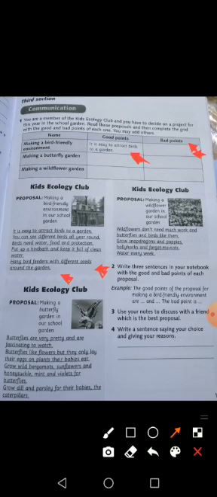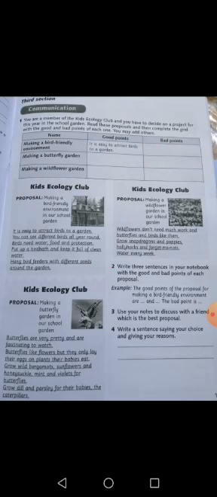You need to change the water in the bird bath and provide a lot of food. So the birds need what? Water and food, right? So you need to change the water in the bird bath and you need to provide a lot of food. Okay, student? So this is the bad point.